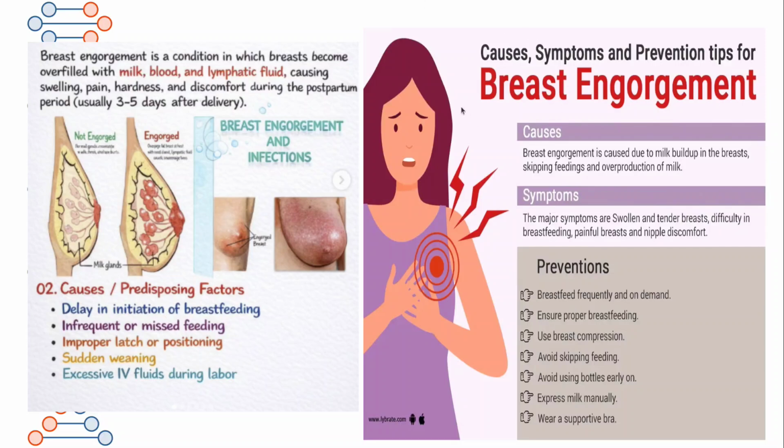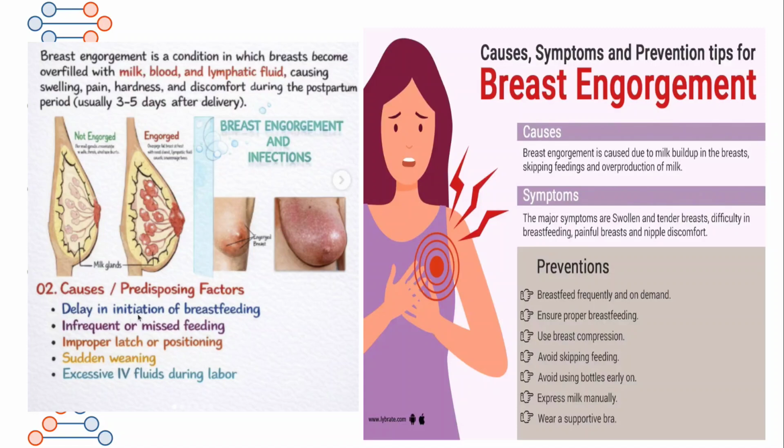Next important topic is breast engorgement. What is breast engorgement? It is a condition in which the breast becomes overfilled with milk, blood, and lymphatic fluid, causing swelling, pain, hardness, and discomfort during the postpartum period, usually 3 to 5 days after delivery. This can lead to infections also.